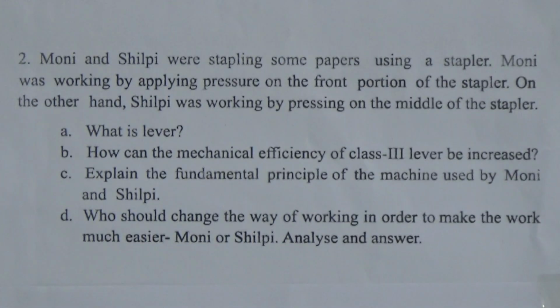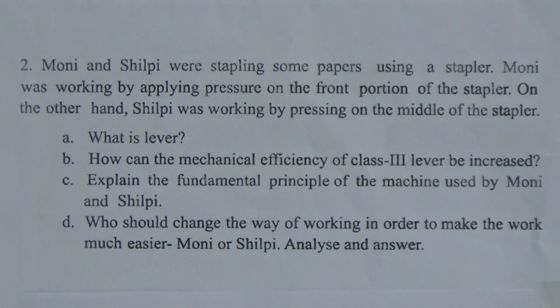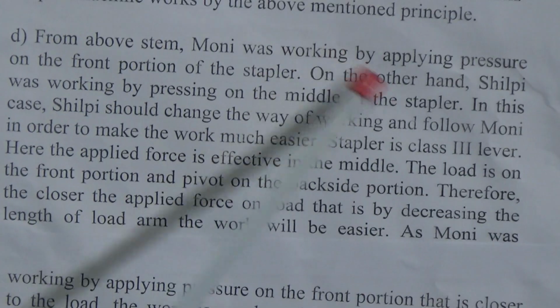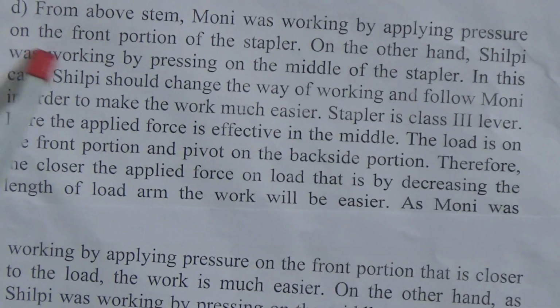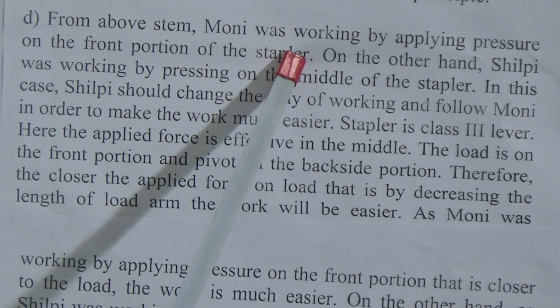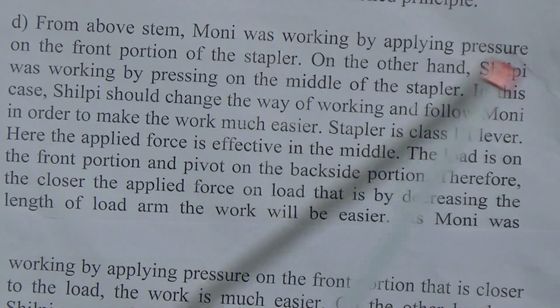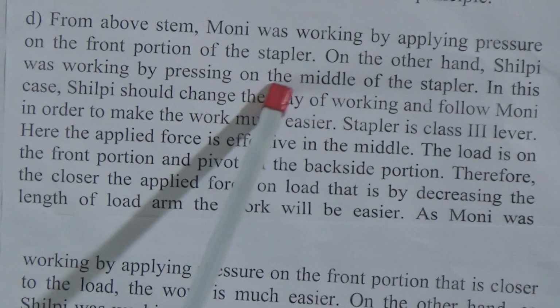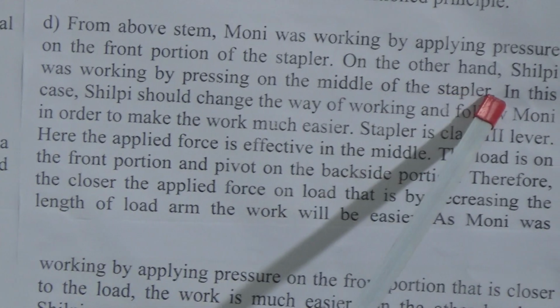Next question was, who should change the way of working in order to make the work much easier, Moni or Shilpi? From the above stem, Moni was working by applying pressure on the front portion of the stapler. On the other hand, Shilpi was working by pressing on the middle of the stapler.